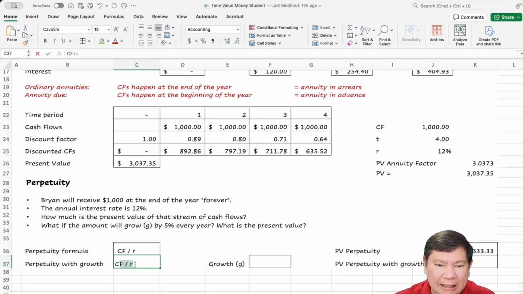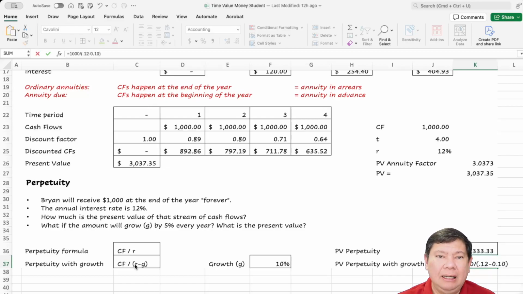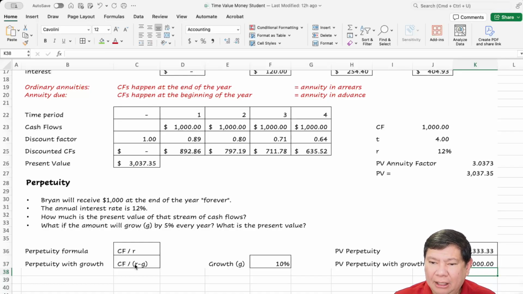And the formula is cash flows divided by R minus G. Okay, so if the growth, let's say you want to be 10%, the value is going to be 1,000 divided by 0.12 minus 0.10. Okay, R minus G is the denominator, so it's $50,000. The present value of that cash flows perpetuity is $50,000.